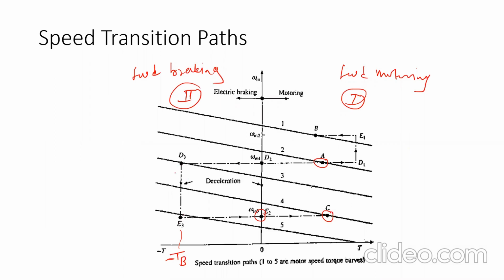D3 E3 will be corresponding to braking torque TB, which will oppose the motion of the motor. So the speed will reduce, and again the new operating point C will be established, where T is equal to TL. Okay, कळलं का, म्हणजे हा ट्रान्झिशन पाथ नवीन फॉर्म होईल.